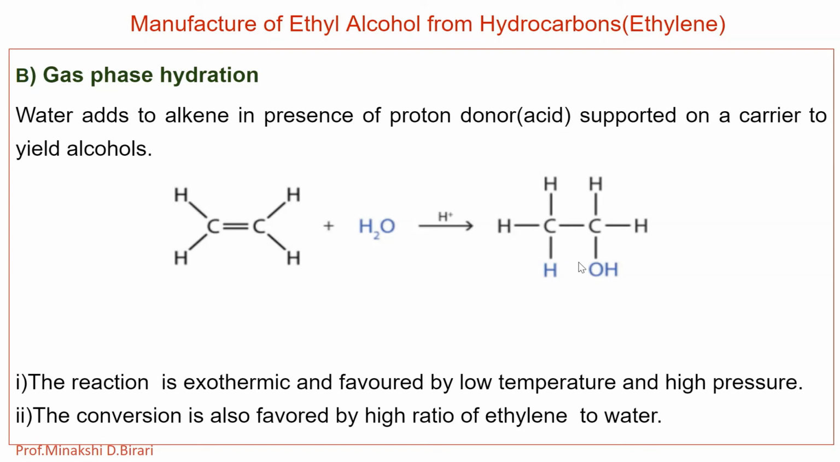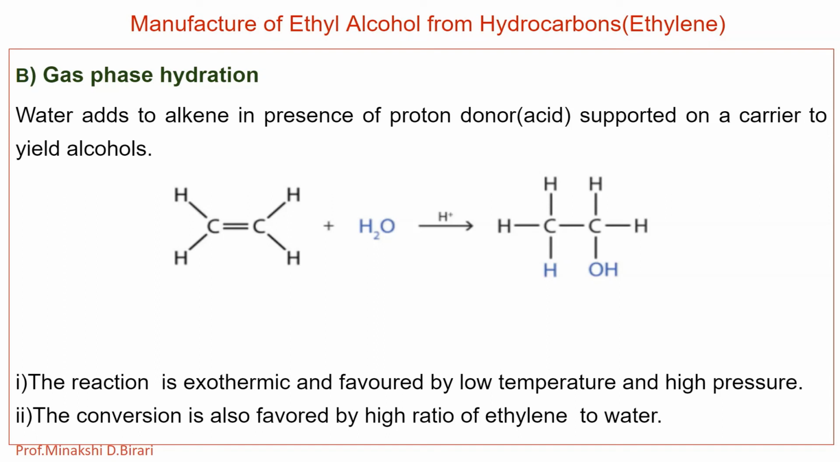This reaction is exothermic and is favored by low temperature and high pressure. The conversion is also favored by a high ratio of ethylene to water. If this ratio of ethylene to water is increased, the conversion is also favored. That means that will give the maximum conversion of product.